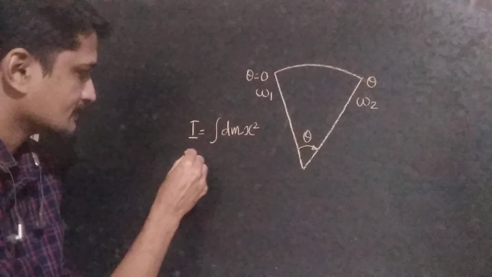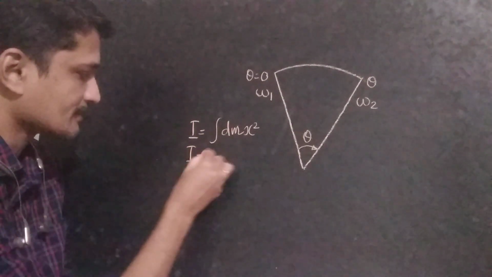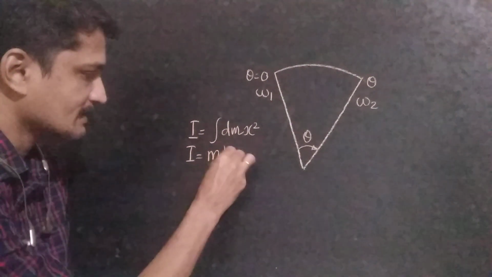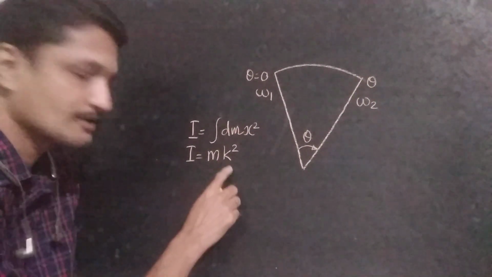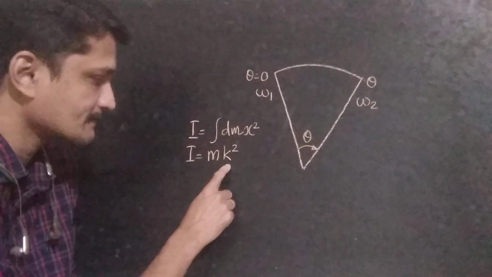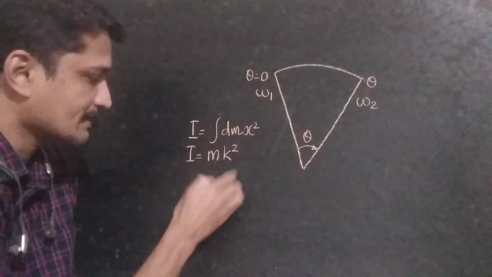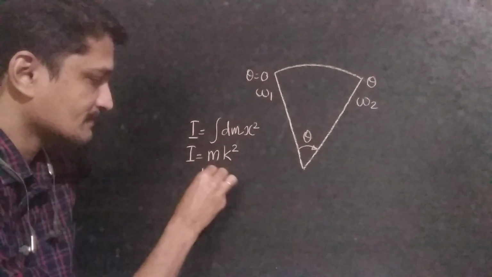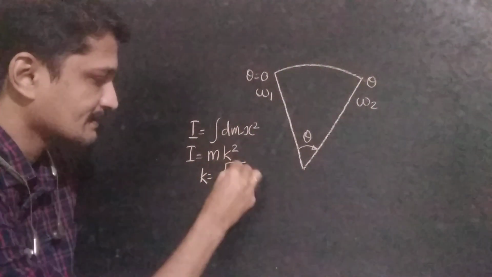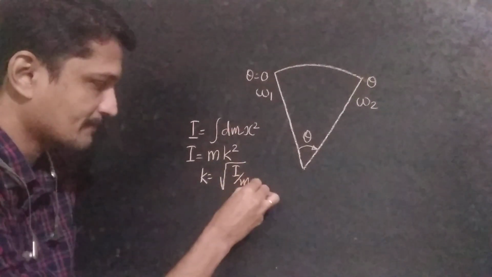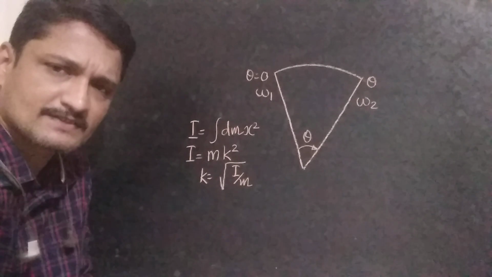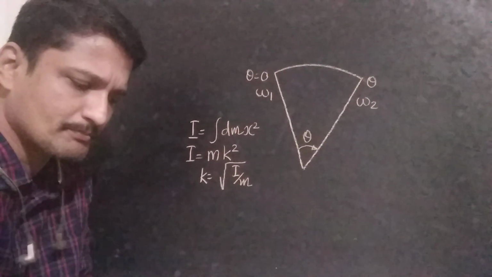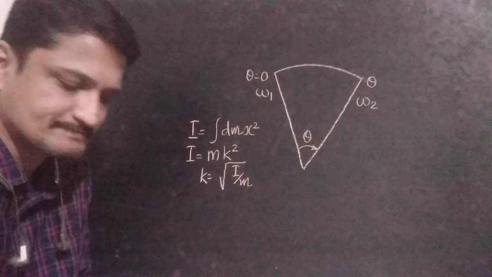Then I can represent that as I is equal to m k square, where m is the total mass of the object and k is the radius of gyration. Then the radius of gyration is equal to root of I by m. This is the equation of radius of gyration. This part we have already discussed in moment of inertia of areas.